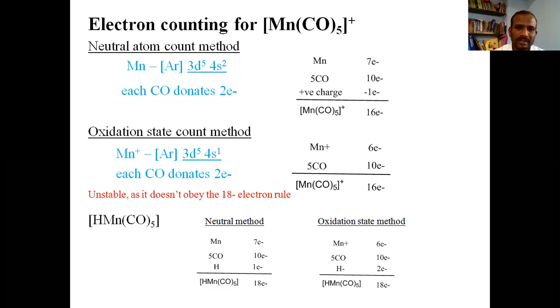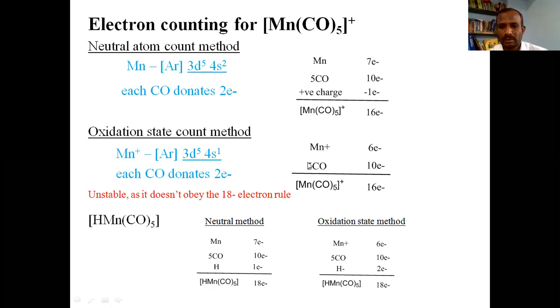Write the electronic configuration of manganese in +1 oxidation state. It is 3d5 4s1, and the total number of electrons contributed by manganese is 5 plus 1, 6. Manganese contributes 6 electrons.